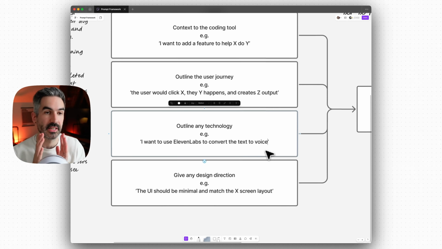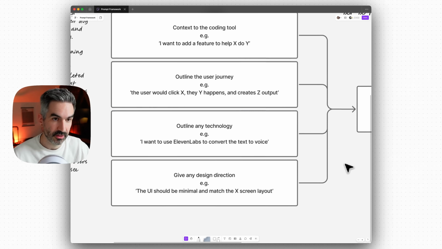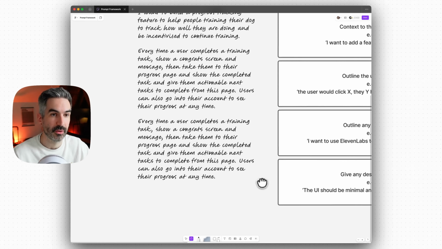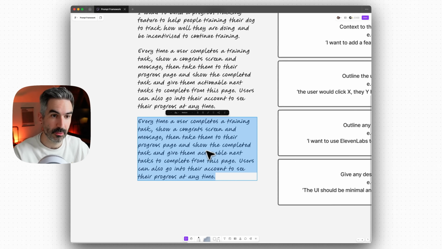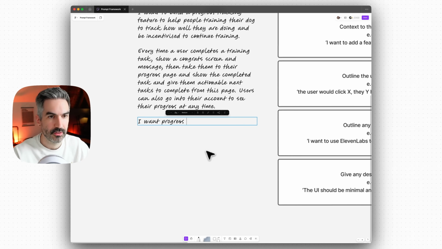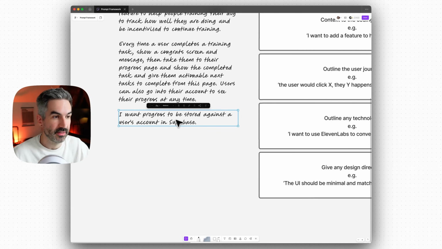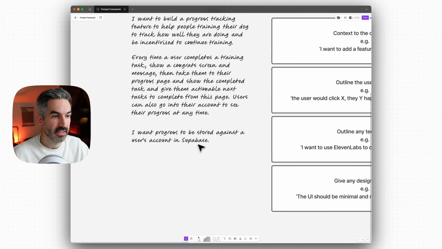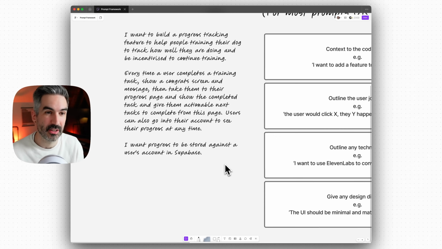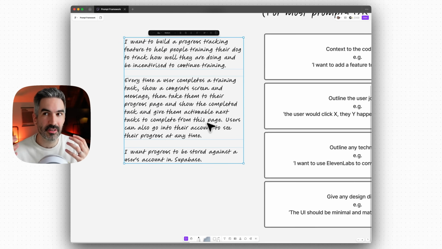So this is basically where, if we want to use any specific API or technology or service, we would do that. So in this example for progress tracking, I might want to say here, I want progress to be stored against a user's account in Supabase. And that's probably all the instruction that we need to give here. But what this is doing is telling the AI what kind of technology we want to use behind this, or what technology implications or considerations the AI might want to take into account when it's building this feature.